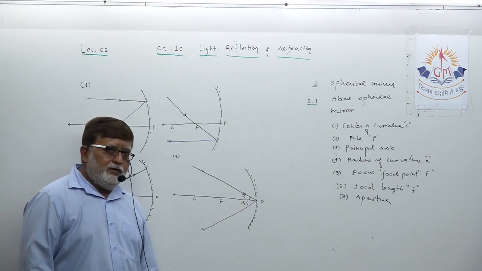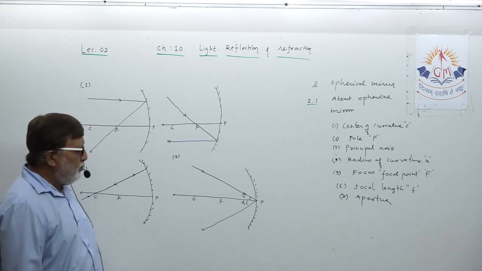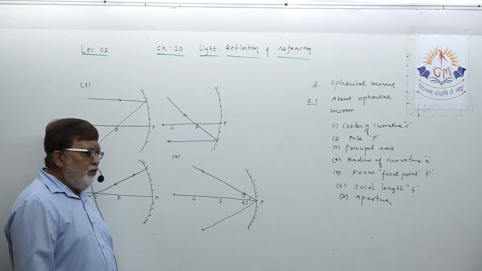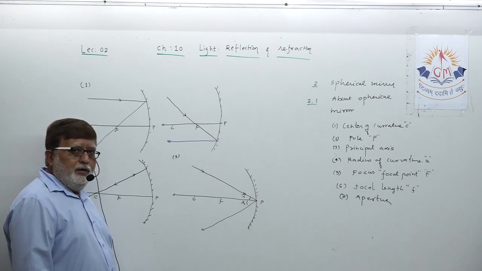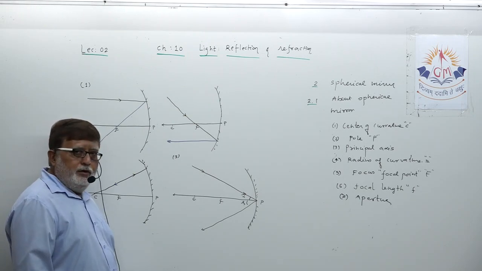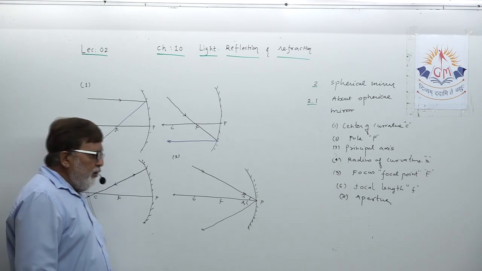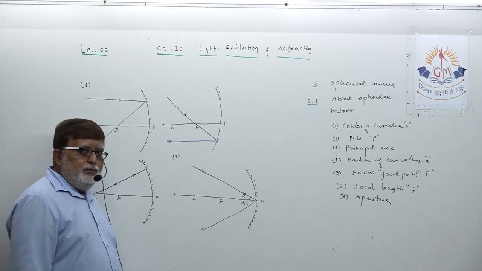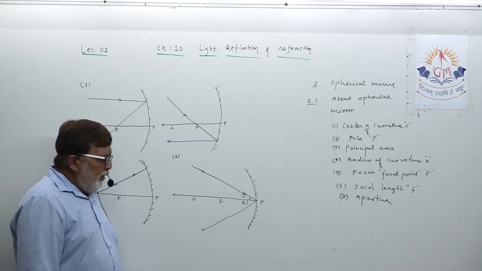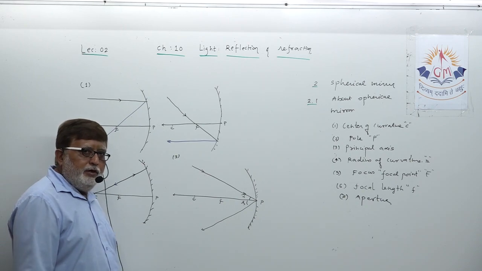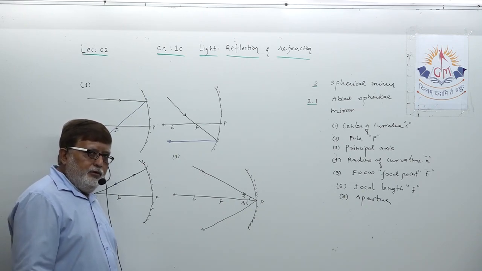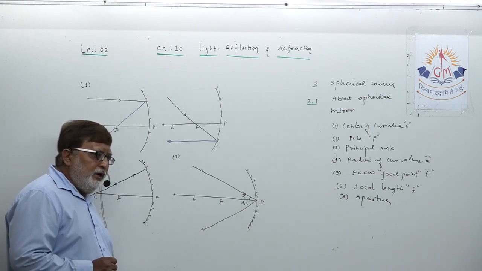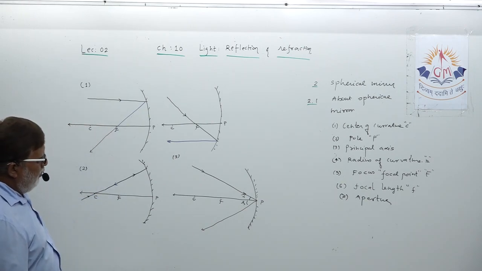And the laws of reflection say that the angle of incidence is always equal to the angle of reflection. You understood this? So these three rays, dear student, are going to help you in formation of the image. As we proceed, you will understand how images are formed by concave mirror and convex mirror.